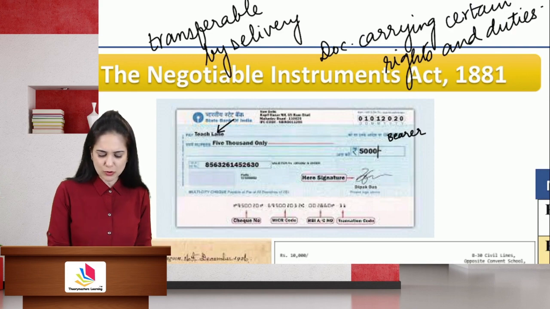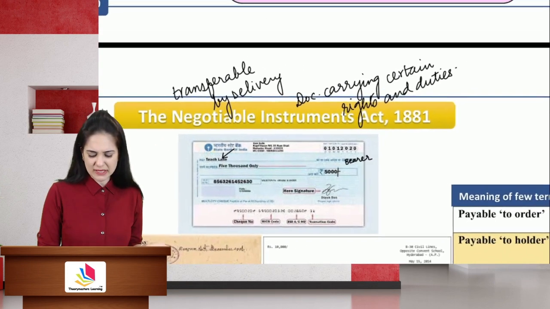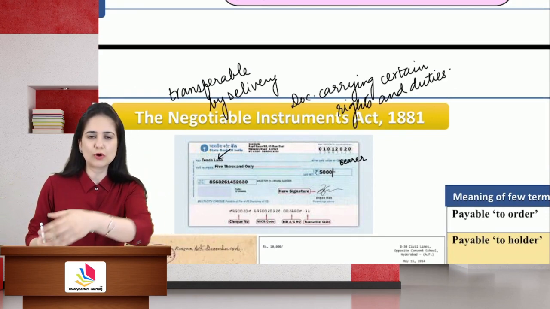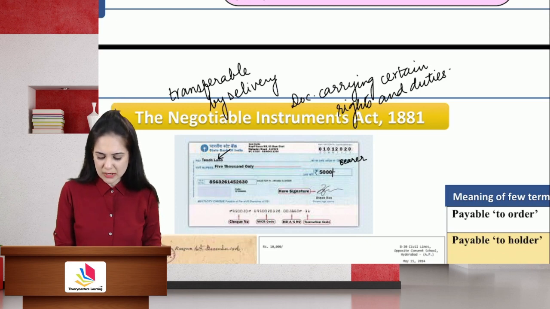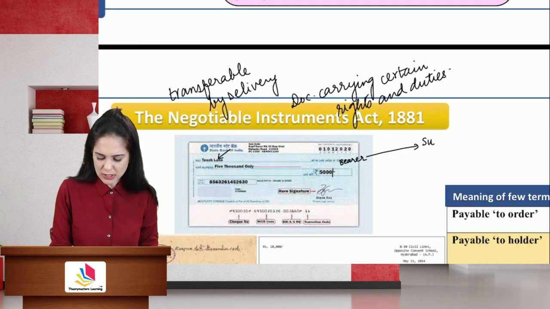Let's say that you got a bearer check from one of your customers. You don't want the money against it. Instead, you want to pay money to your supplier or to the manufacturer or to the employee. So you merely deliver, you merely hand over that instrument to, let's say, your supplier.